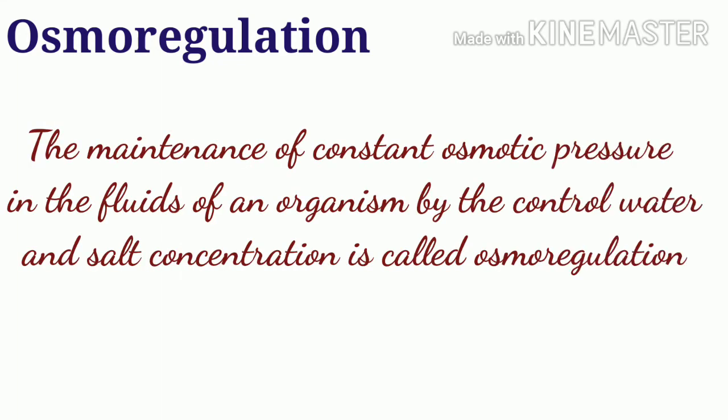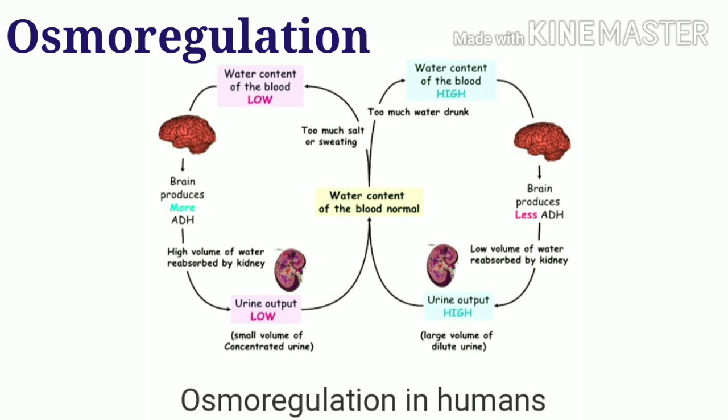The kidneys, while removing waste like urea from the blood, also regulate its composition. The maintenance of constant osmotic pressure in the fluids of an organism by the control of water and salt concentration is called osmoregulation. Drinking enough water directly or through food helps the kidneys in their proper working.